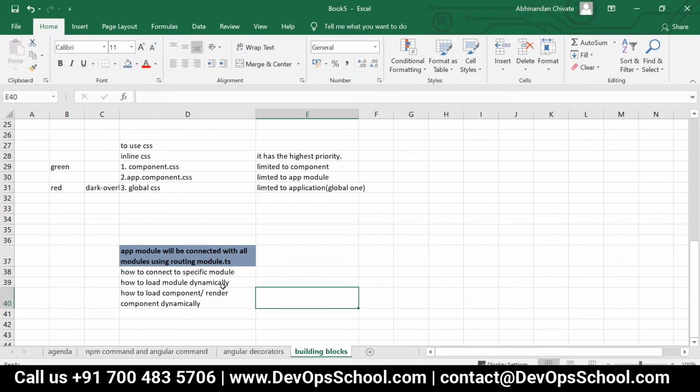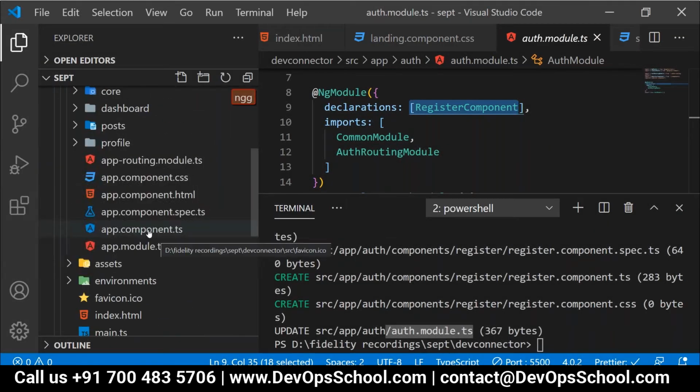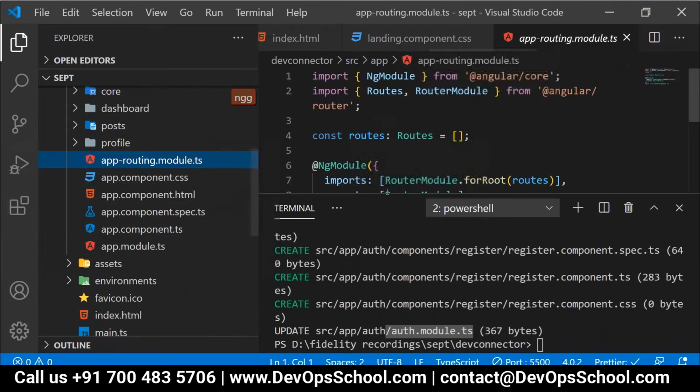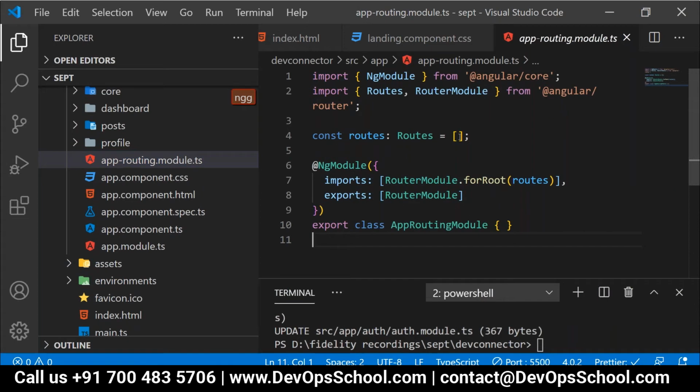So now we will have a look over here. How the modules will be connected, right? So for that purpose, app module can connect with all the modules, okay? Using which file? Using app-routing.module.ts. This is the thing.